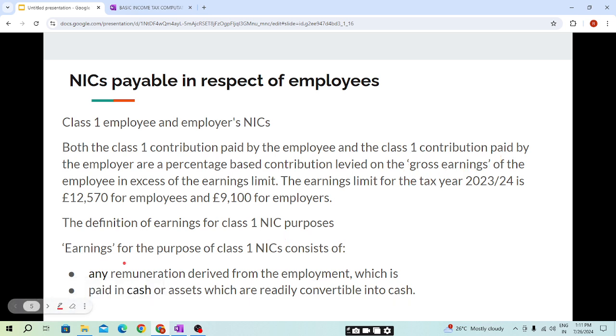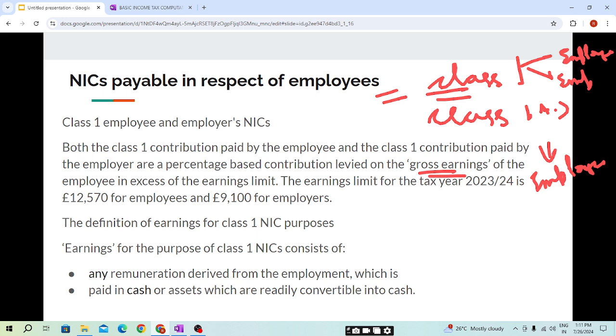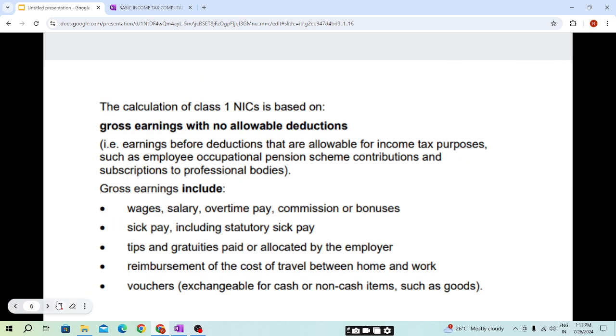The NIC contribution for employees, we have seen class 1 and class 1A. Class 1, both employee and employer will pay. But the class 1A will be paid by the employer, and students, the class 1A will be paid on the gross earning of the employee, and the gross earning includes cash paid and assets which are readily convertible into cash. Now we will look at an example of gross earnings. The calculation of class 1 NIC is based on gross earnings with no allowable deductions.